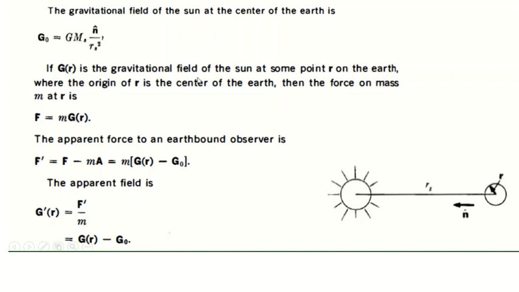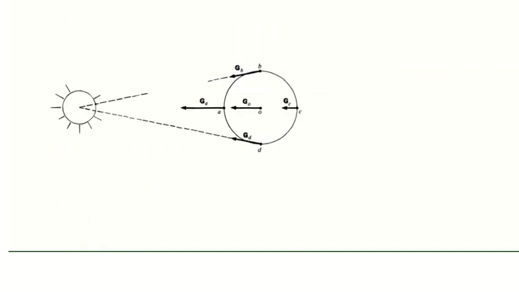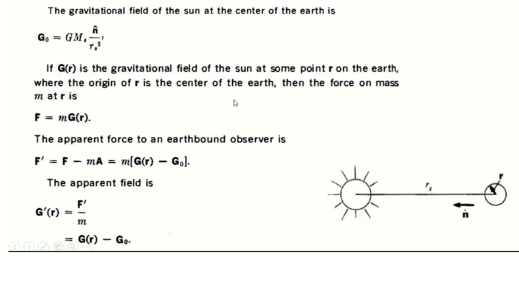So this is the apparent field due to the sun on earth, and this is a drawing of the true field g of r at different points on earth's surface. The variations are exaggerated here compared to this image.